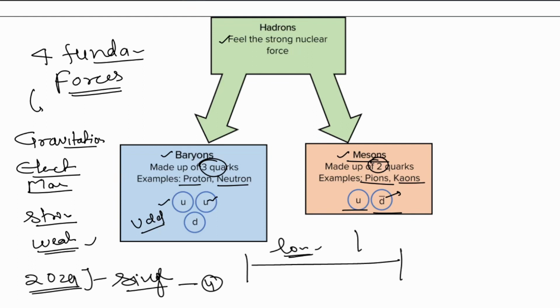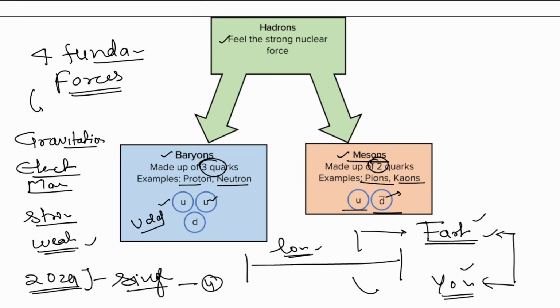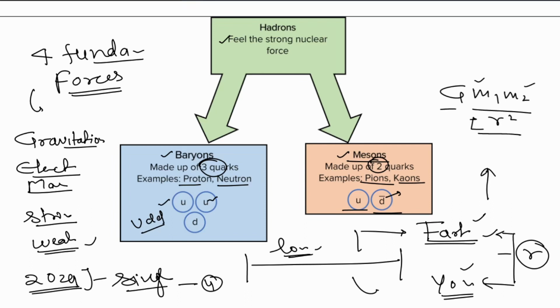Okay, let's say the farthest star of the galaxy, and you have some connection with the farthest star of the galaxy which exists right now in the present. All right, because it has some mass, you have some mass, and you have some distance, and that is all we need to make gravitation work. The formula of gravitation is G m1 m2 upon r square. So if the thing has mass and there is a finite distance between them, then there will be a gravitation force existing between both these things. Okay, you and I also have a gravitation force working between us.